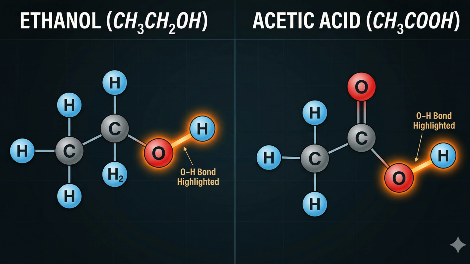Let's break it down. In a covalent bond, electrons aren't always shared equally. Think of it like a tug of war. If one atom is stronger, more electronegative, it pulls the electron cloud toward itself. This permanent displacement of sigma electrons along a carbon chain is the inductive effect. It only travels through sigma bonds. It weakens as distance increases, usually vanishes after 3 carbons. It is a permanent effect.